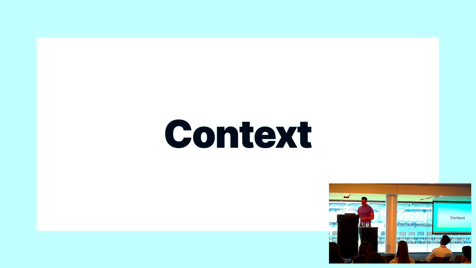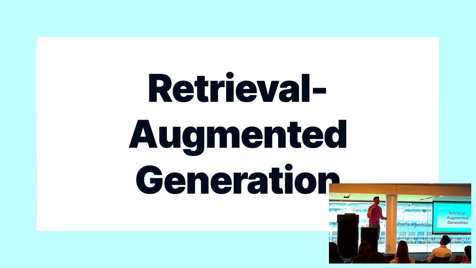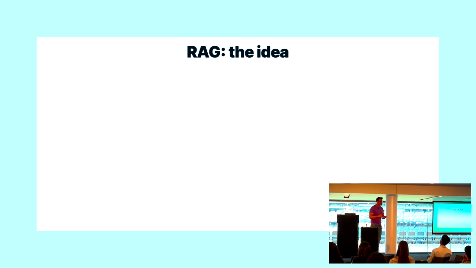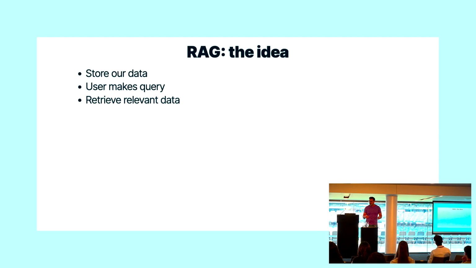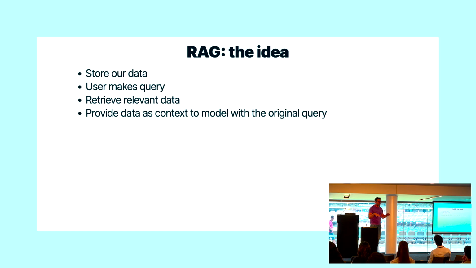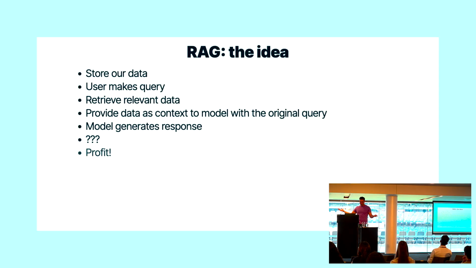So next up, we have to think about context. So we've thought so far about just talking with it and different ways of prompting it. But to give these models more context, we use a technique called retrieval augmented generation. The idea behind retrieval augmented generation, or RAG, is that you store your data, private or up-to-date data, stuff the model could not have seen before. The user then makes a query to the bot. We retrieve that relevant data from our database somehow, provide that data as the context to the model with the original query. The model then generates a response based on that context, and then ultimately, I guess, profit.